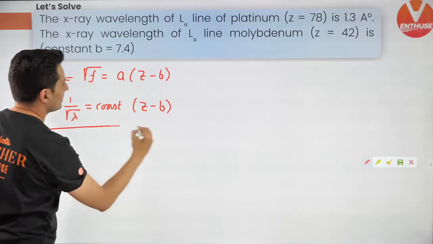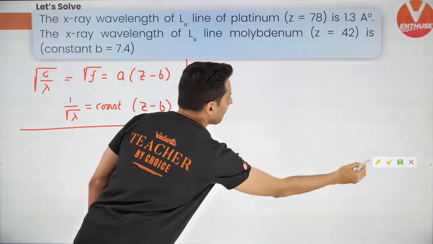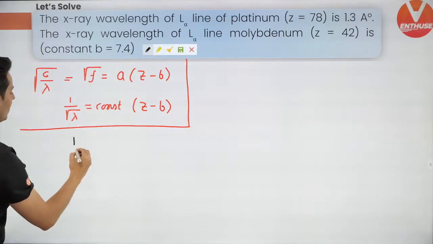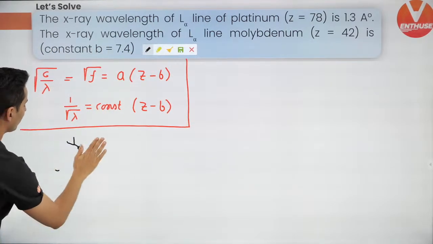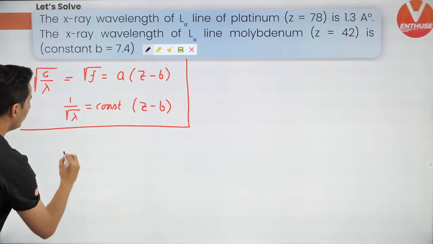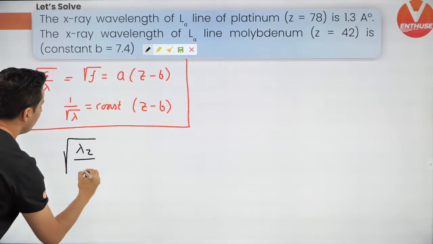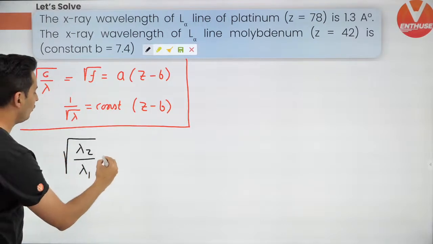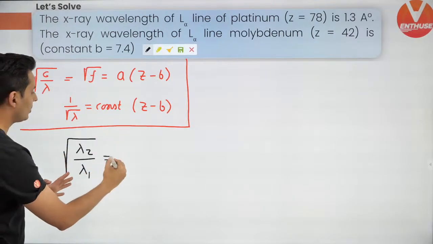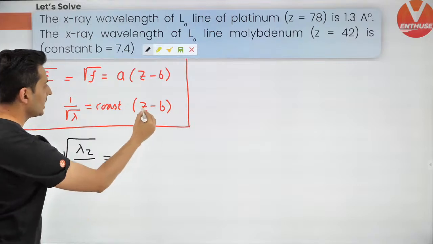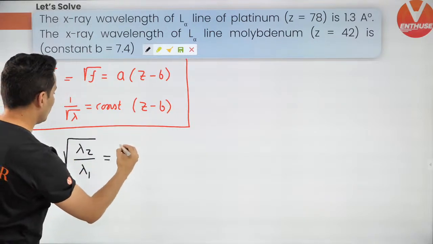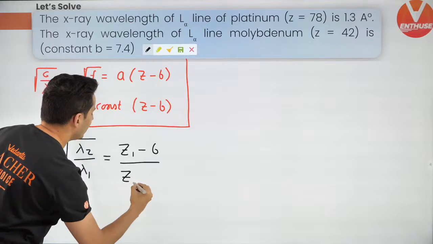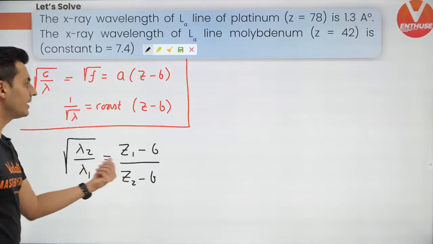Now let's use this. Root of lambda 2 by lambda 1 will be equal to, think about it, that constant will go away, z1 minus b divided by z2 minus b. This is the relationship I'll get.